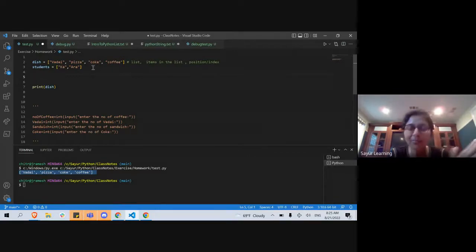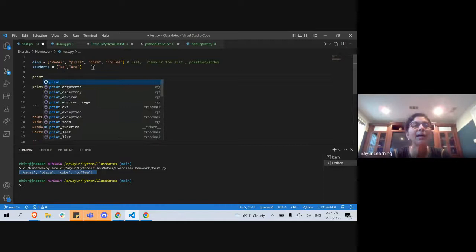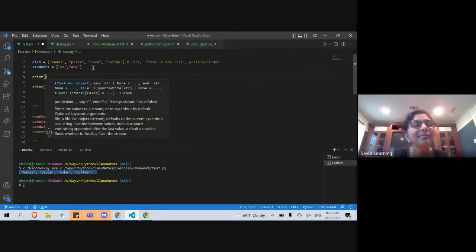Do you know how to write a for loop to go through each of these items in the list? So maybe I'll say no, let's print. So Snega, how do I print Coke here? What is the command I need to type to print Coke? What is Coke's position, Snega?